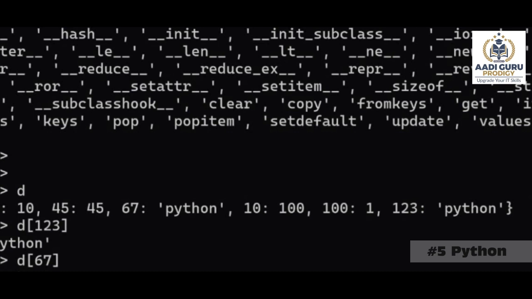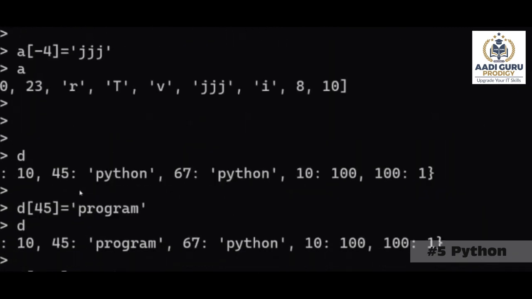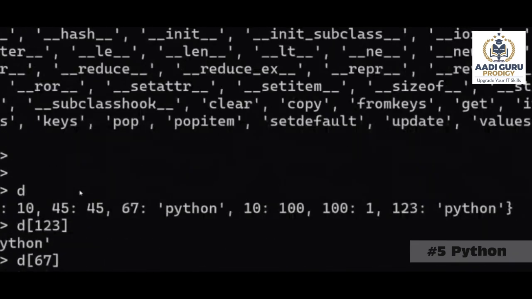That means Python is not a key. If it is not there, then what will happen? That's what you have to think. When you are learning something, if it is there, what will happen? If it is not there, what will happen? Now it is not there, so in that case, what will happen? You will get a key error.